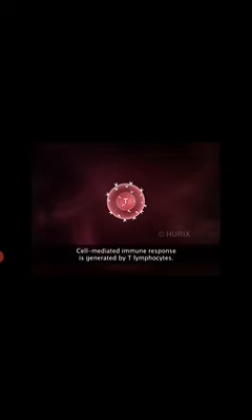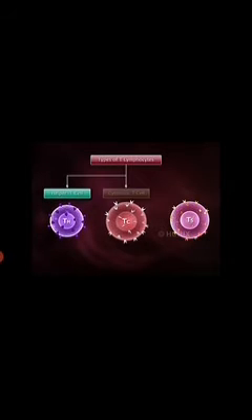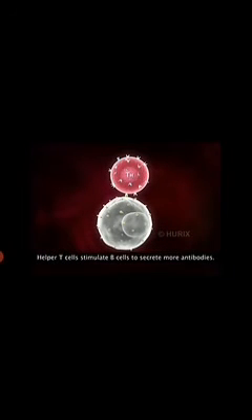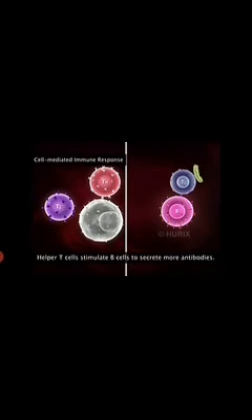The second type of specific immune response, the cell-mediated immune response, is mediated by T lymphocytes. There are 3 types of T cells: helper T cells, cytotoxic T cells, also called killer T cells, and suppressor T cells. Helper T cells recognize antigens on the surface of infected cells and stimulate cytotoxic T cells. Helper T cells can also stimulate B cells to initiate the humoral response.